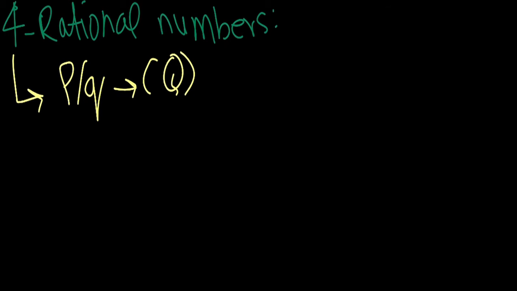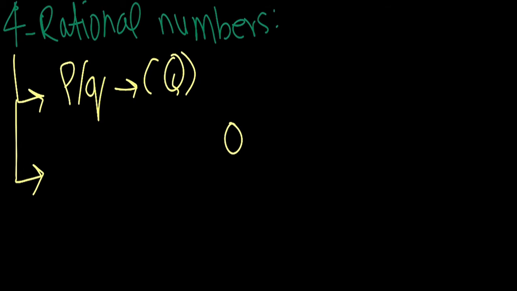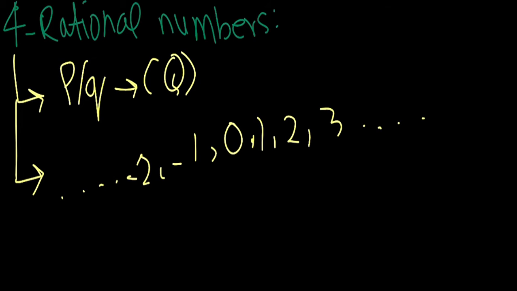Now, how can we write rational numbers? For this, we have to write the set of integers, which are 0, +1, +2, +3, and -1, -2, and so on. And now rational numbers also include numbers in decimals and in fractions.